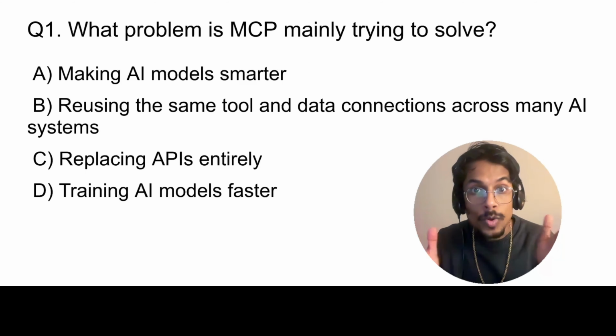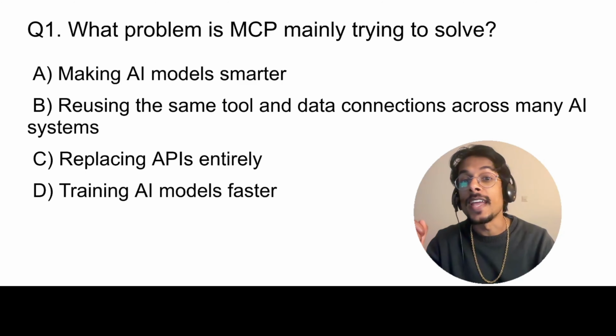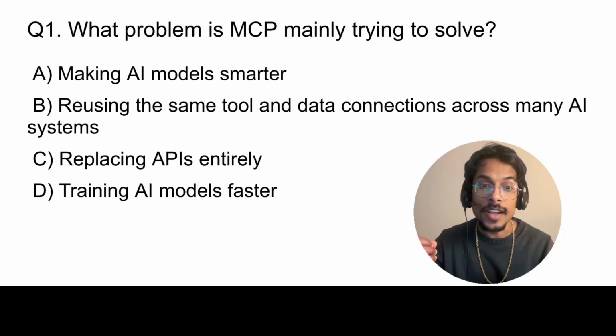Time for a quiz to see if you really understand. What problem is MCP mainly trying to solve? Is it A, making AI models smarter? B, reusing the same tool and data connections across many AI systems? C, replacing APIs entirely? Or D, training AI models faster?